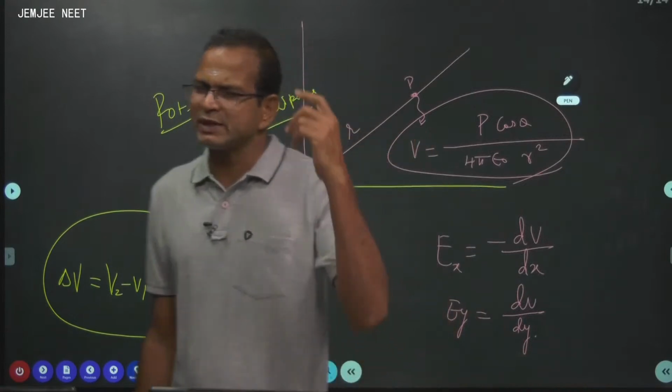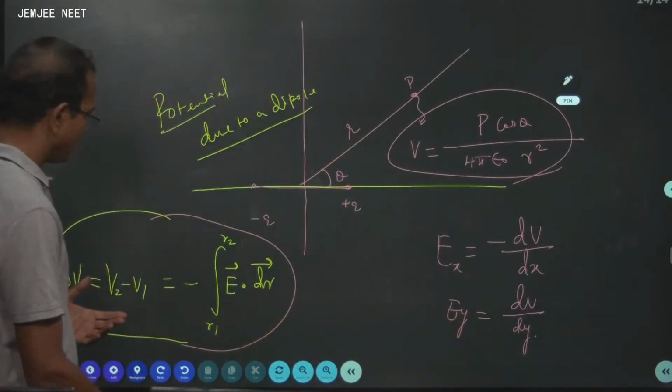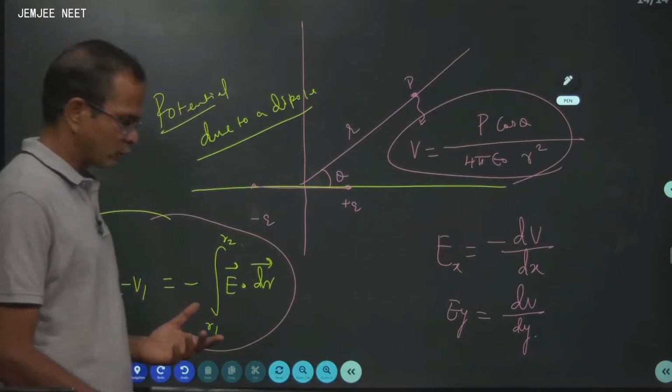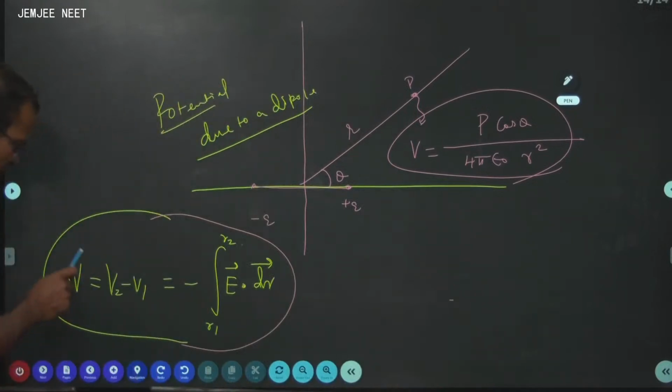What is potential? Please recall. Potential is work done per unit charge. So if anyone is interested in work done, look here. What is this potential? This is nothing but work done per unit charge. If I want the work done, what can I do?